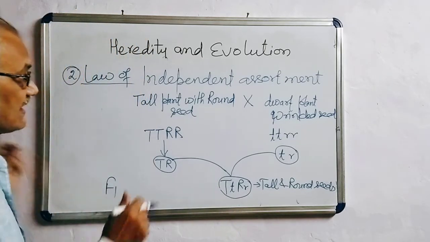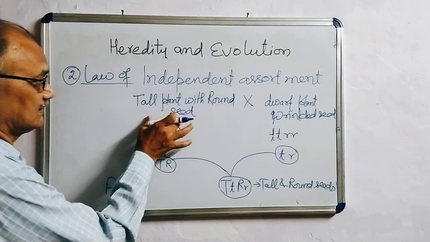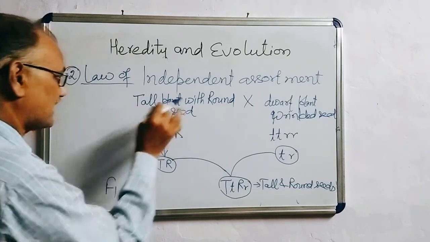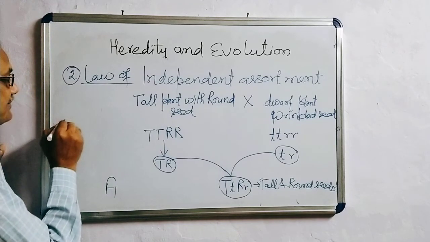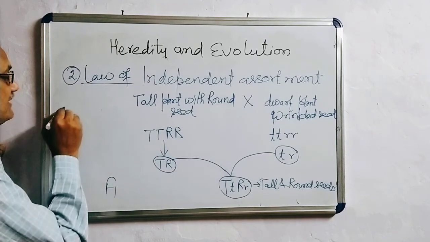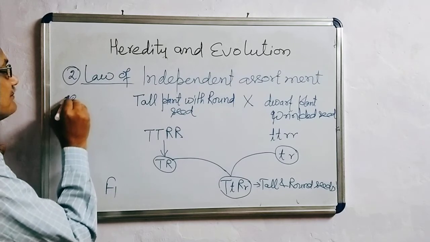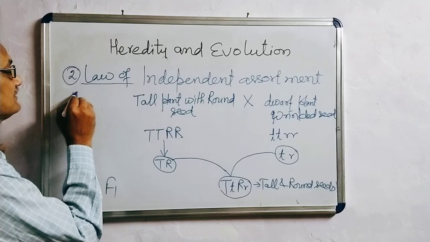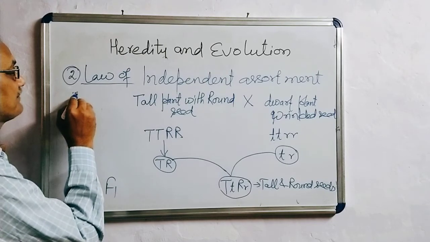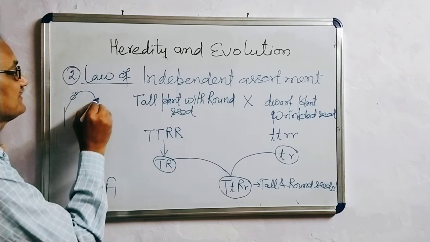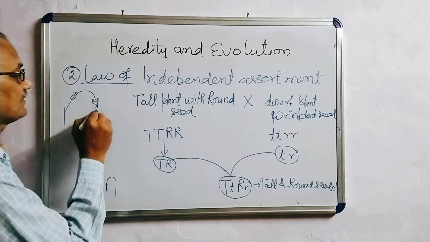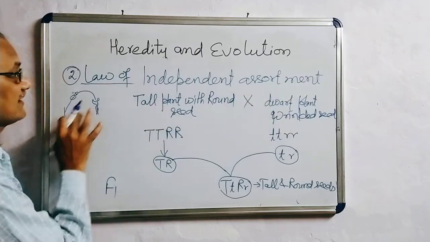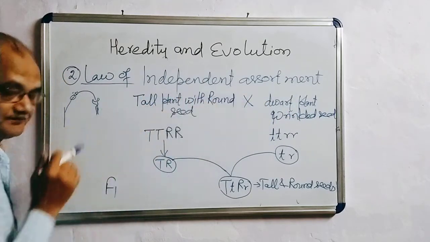Before taking the cross, what do you mean by the cross? Cross between the tall plant and dwarf plant. Suppose the tall plant is the male plant containing the male reproductive organ, the stamen, which produces pollen grains. When the pollen grains of the male plant are transferred to the stigma of the female plant, that is called a cross between the two plants.